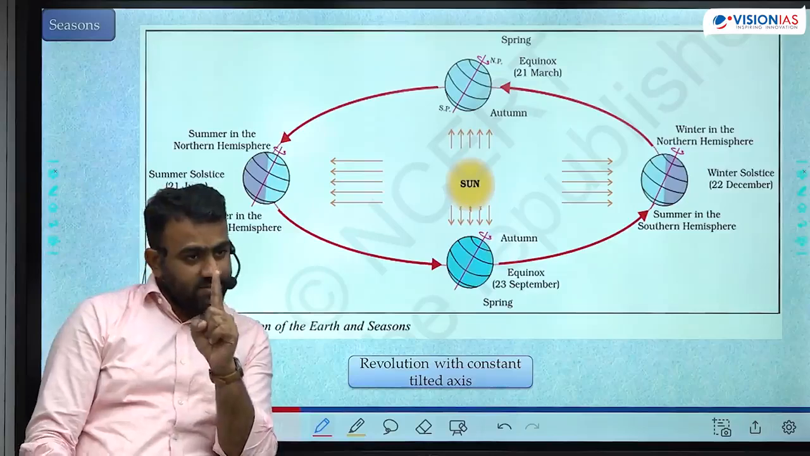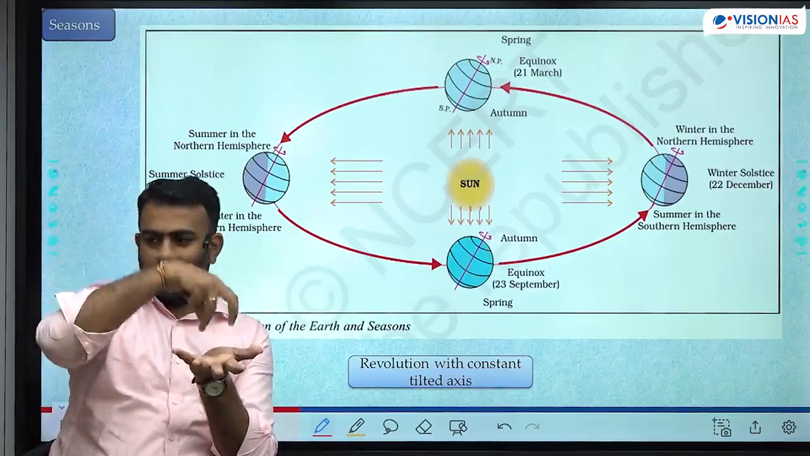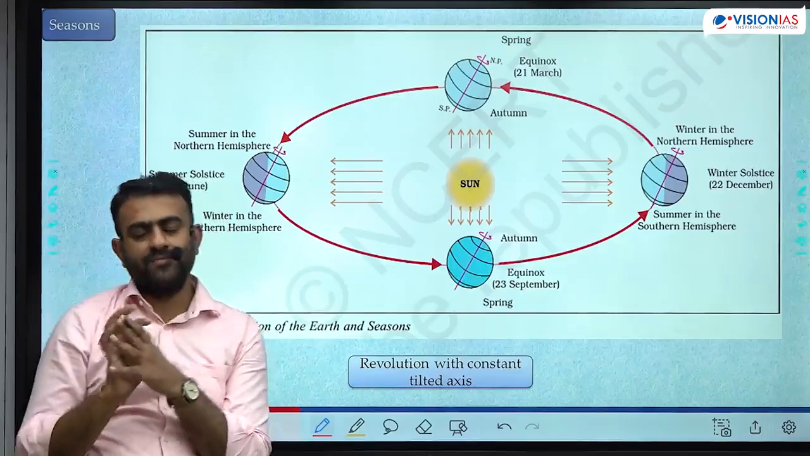Second is intensity of sunlight is also higher. What do you mean by intensity? In a unit area, how much of sunlight is falling? Intensity of sunlight is higher in the summer.